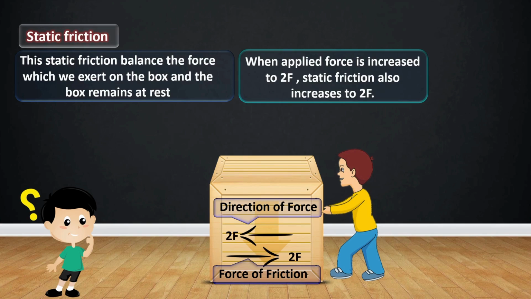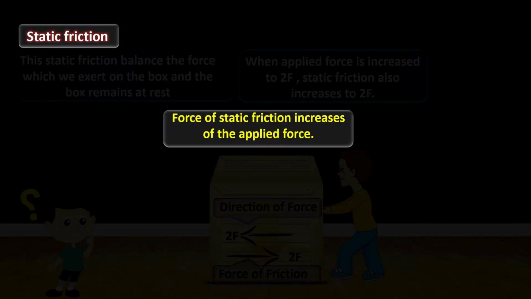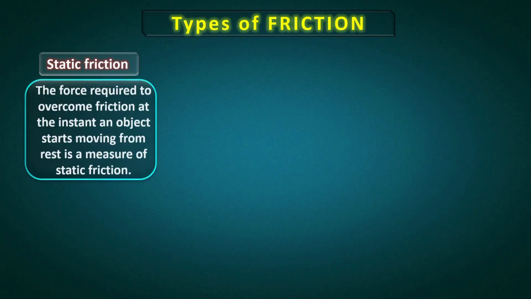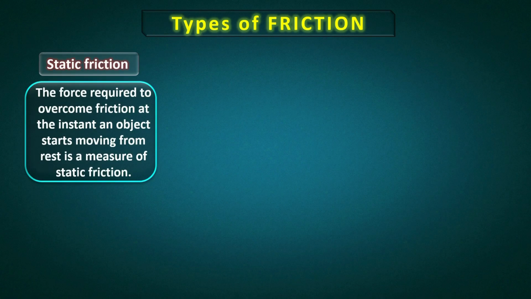When the applied force is increased to 2F, the static friction is also increased to 2F. Force of static friction increases with the applied force. Static friction is a self-adjusting force. The force required to overcome friction at the instant an object starts moving from rest is a measure of static friction.